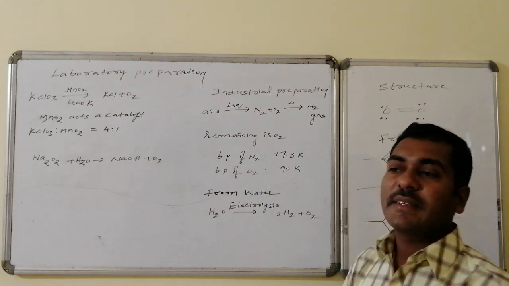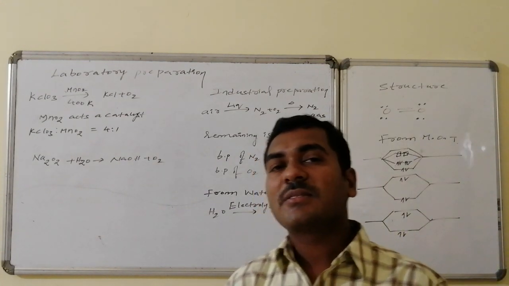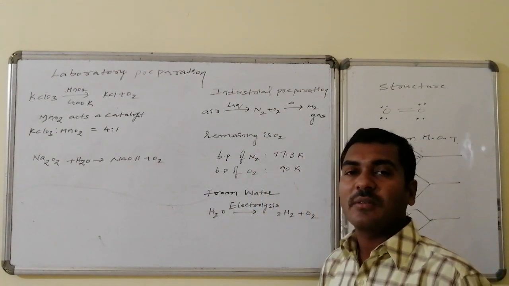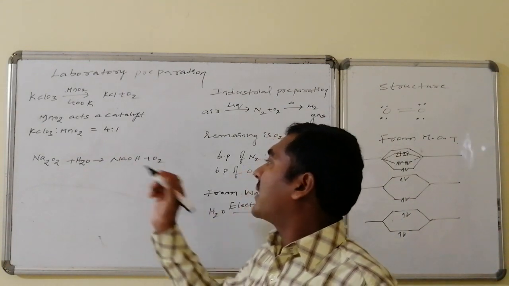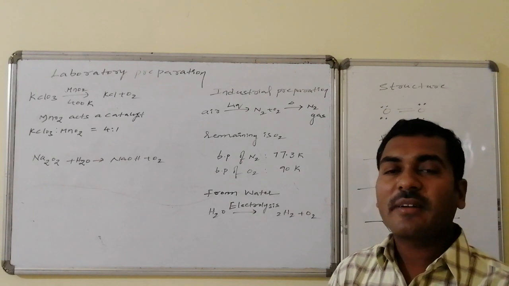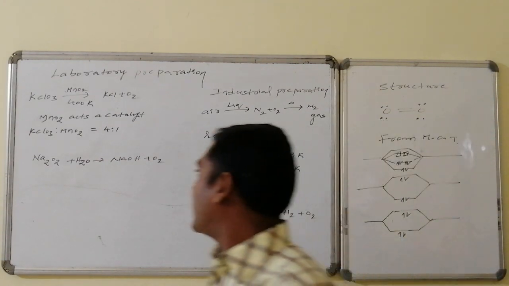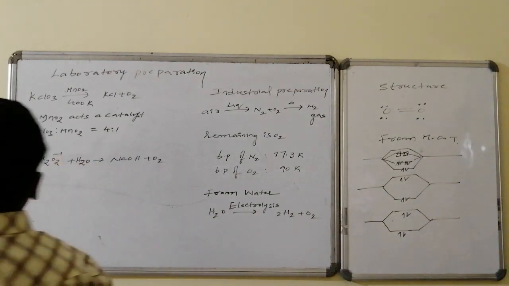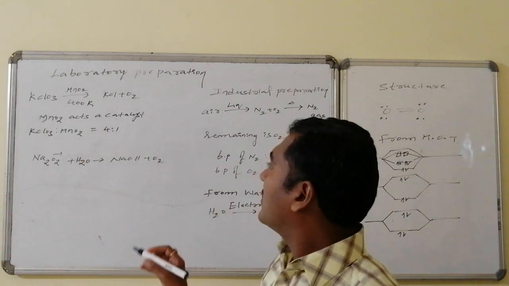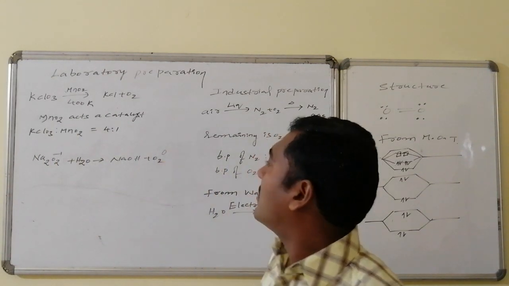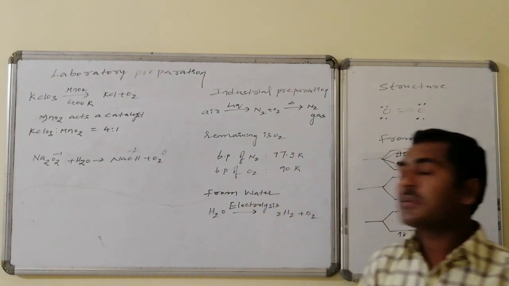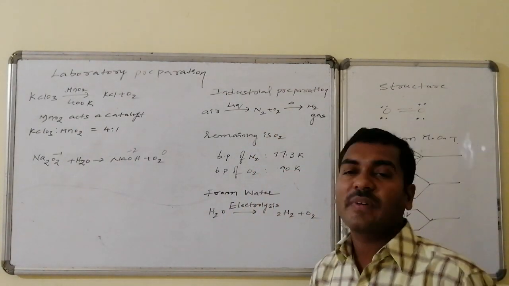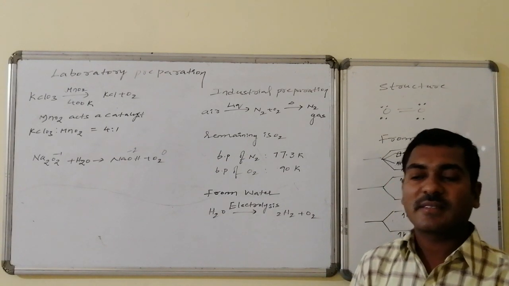Next, it is produced from peroxides. Sodium peroxide on reaction with water is converted to sodium hydroxide followed by oxygen gas. In this, oxygen having -1 oxidation state undergoes oxidation as well as reduction processes. So this particular reaction is an example of a disproportionation reaction.